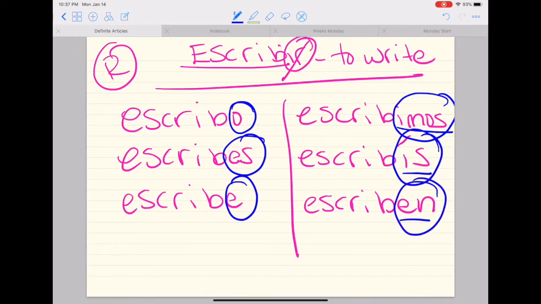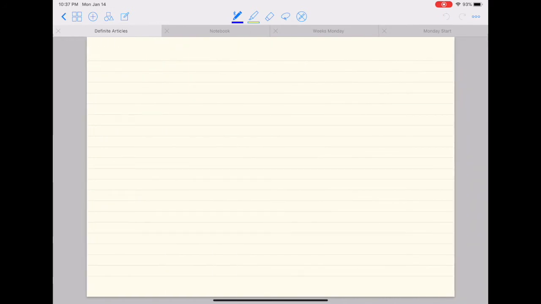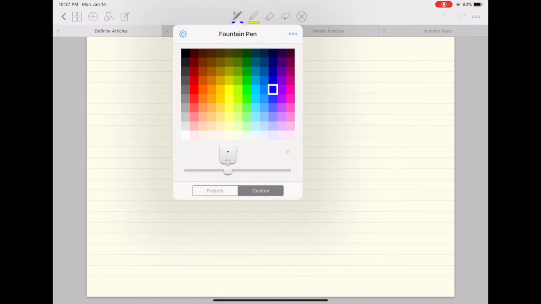The IR and ER endings are almost exactly the same. The only place it changes is in the nosotros and in the vosotros. So be careful. Again, my endings to an IR are o, es, e, imos, ís, en. This is a regular verb because my stem never changed. Okay? Now, an irregular verb is going to have a stem change.